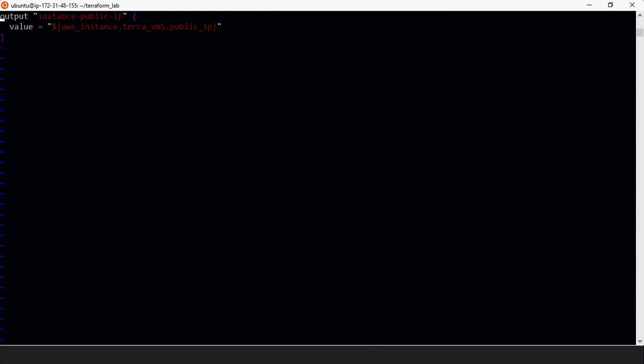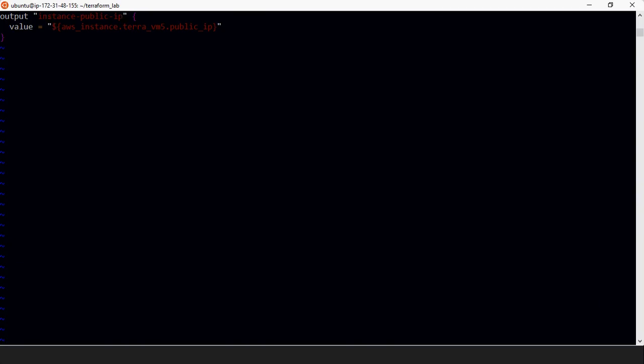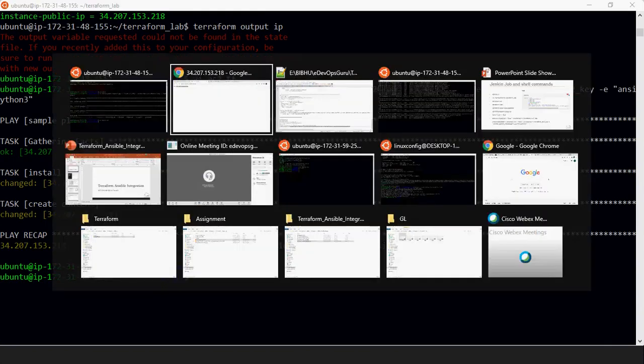So the variable name which you are using is not correct. You are supposed to use instance-public-IP. You are just using IP. Terraform output instance-public-ip will give you the instance IP address. In Jenkins you are saying, right?